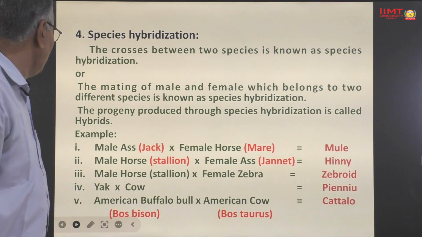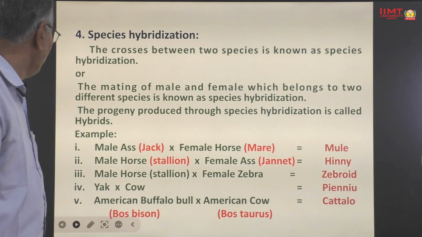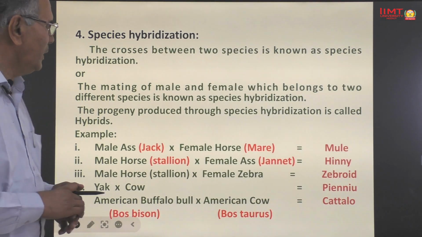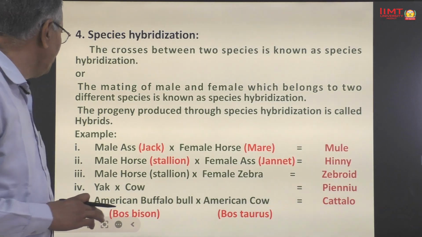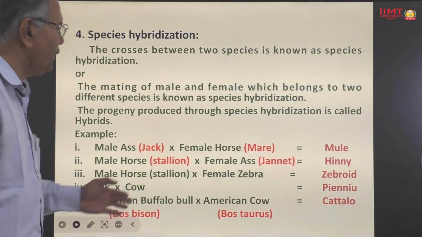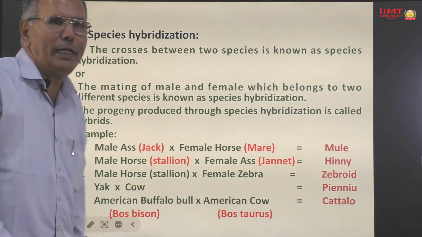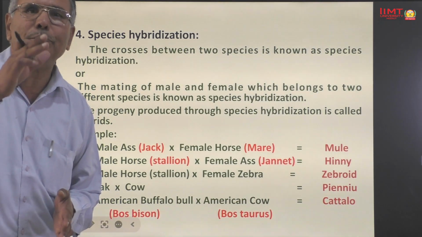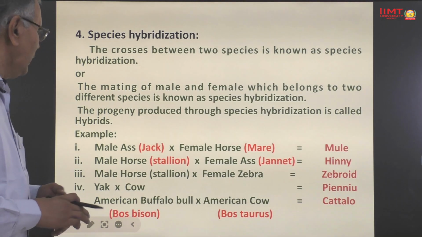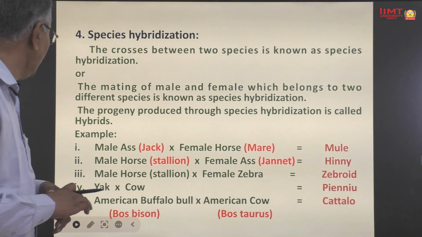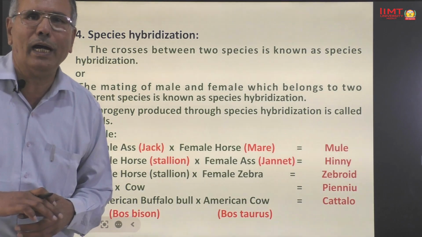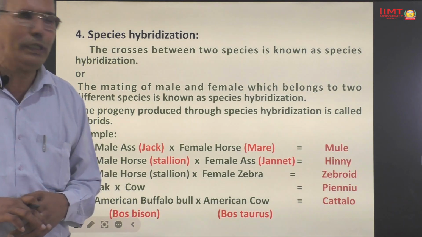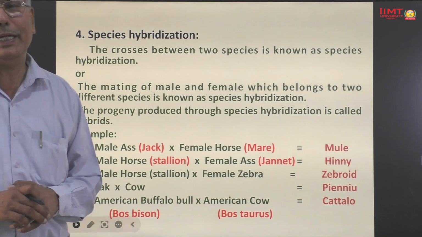Mule is developed by crossing of male ass and female horse. Hinny hybrid is developed by crossing male horse with female ass. Zebroid is developed by crossing of male horse with female zebra. Piney is developed by crossing of yak and cow. Catalo is developed by crossing of American buffalo bull and American cow.